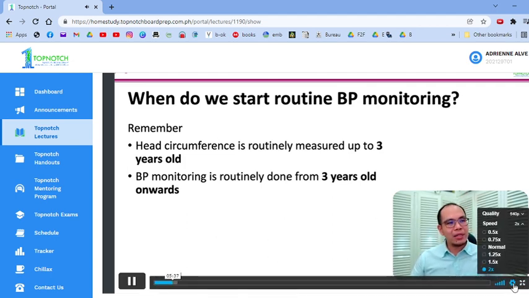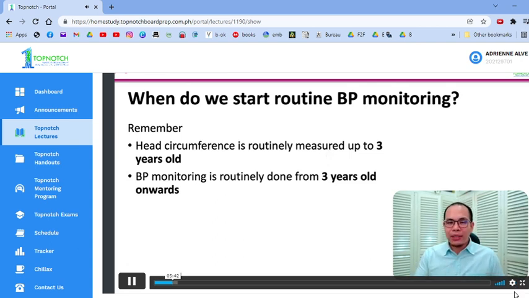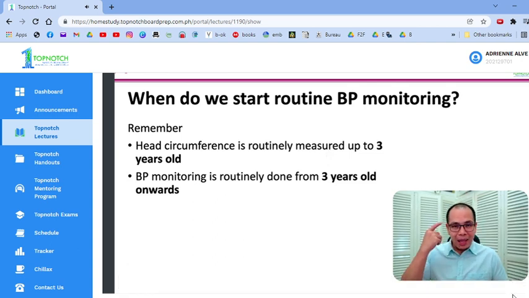Okay, head circumference is routinely measured up to 3. So from birth up to 3 months, when you have a patient for consult, you have to routinely check the head circumference. 3 years onwards, you don't have to check for the head circumference anymore. We're talking about routine. You don't have to routinely check for the head circumference anymore, but you do have to check for the BP.